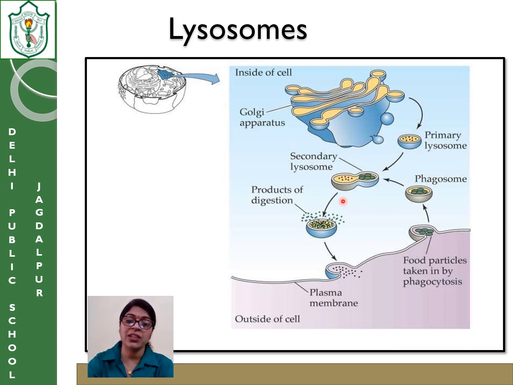What is the role of the lysosome? The lysosome digests the products. When it digests, the useful things are taken by the cell and the useless things are sent out. That means the lysosome kills itself and also gets destroyed, and the waste products are sent out through the plasma membrane by exocytosis.